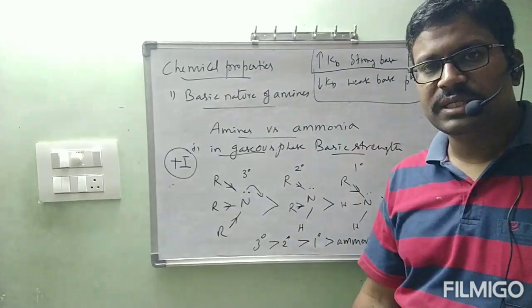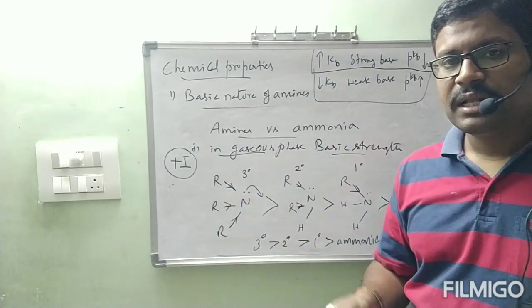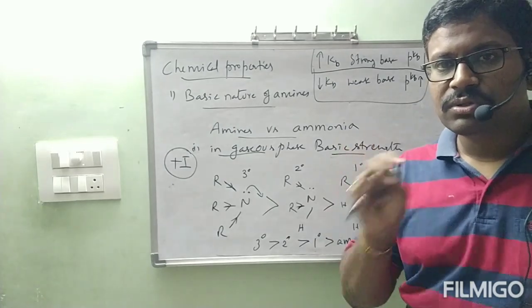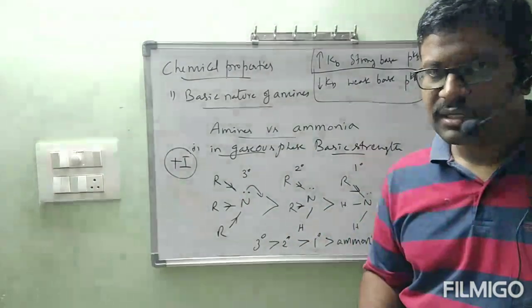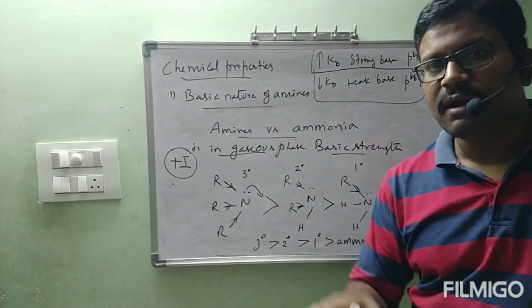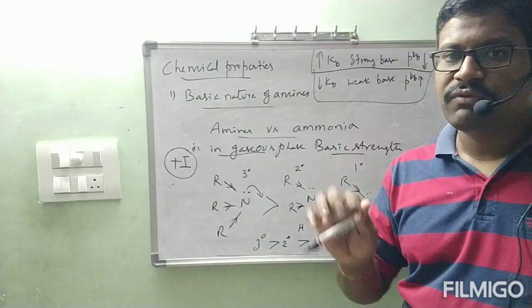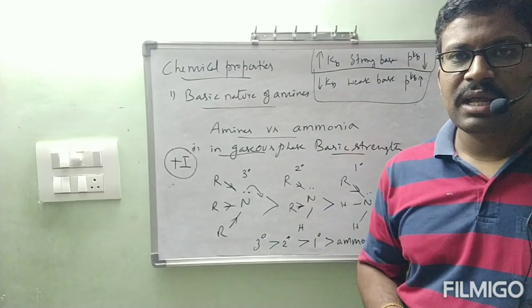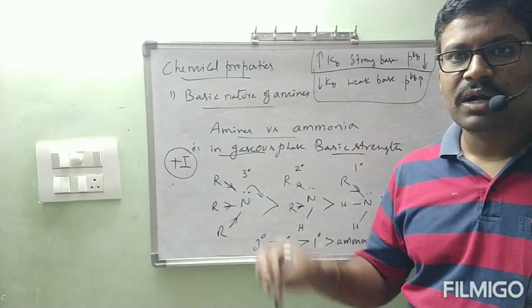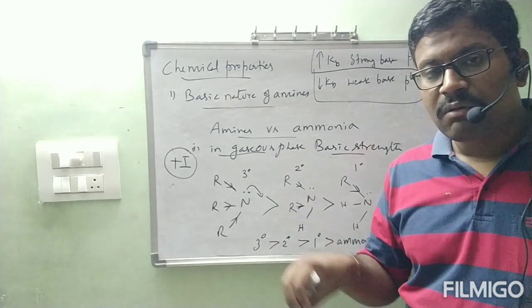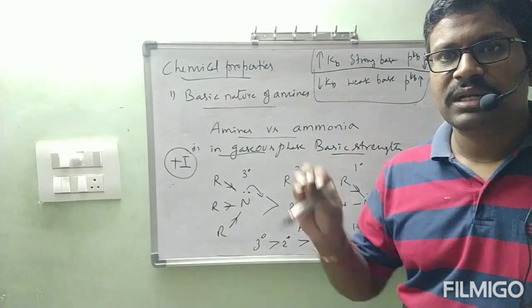Now immediately next question is, what about the basic nature comparison between amines and ammonia? That one can be studied in 2 different categories. Those 2 different categories are, first one in gaseous phase and next one aqueous phase. In gaseous phase we have seen, depending on only one effect, that is called Plassey effect. But to understand the aqueous phase, that order, we have to follow 3 important factors. Those 3 are, 1 Plassey effect, 2 steric hindrance, and third one solvation effect. What are those 3 factors, and depending on that, how we are going to decide the order of amines versus ammonia basic nature. That one in next class we will continue.